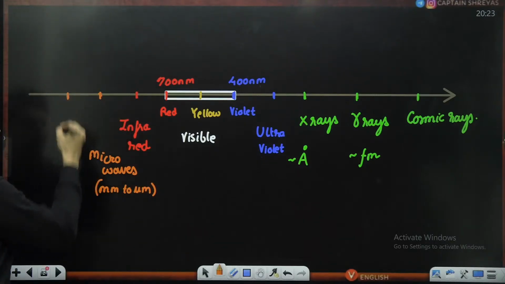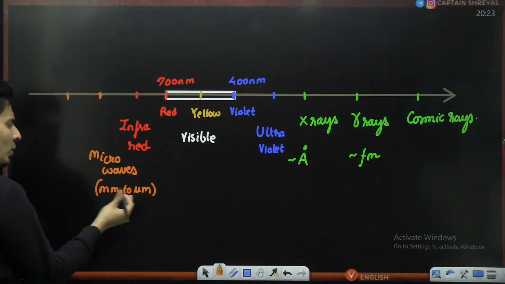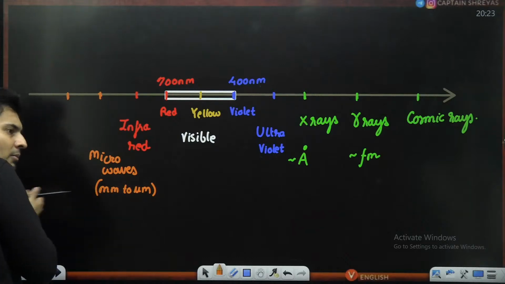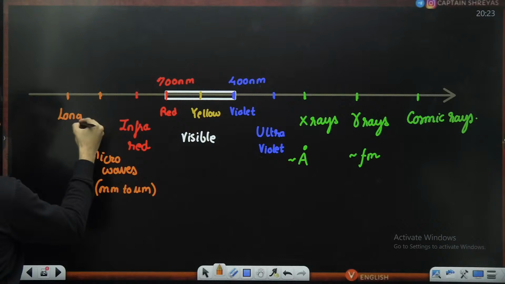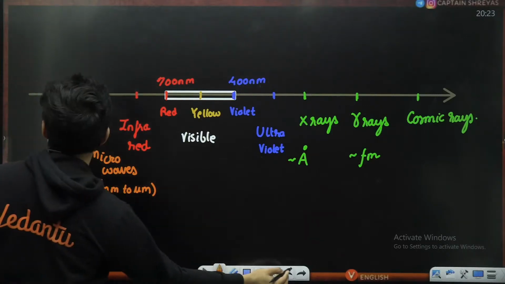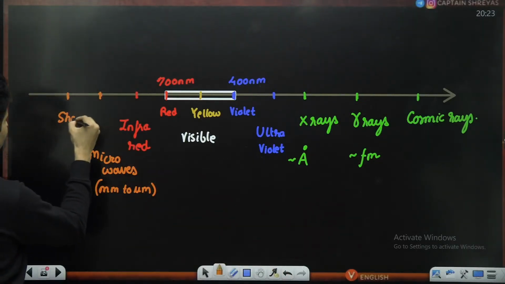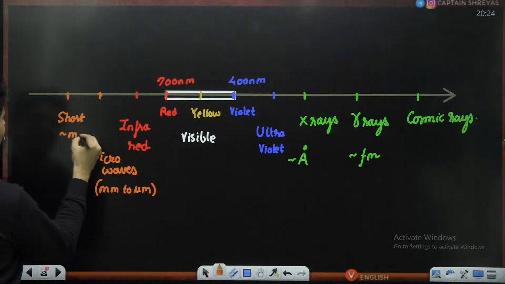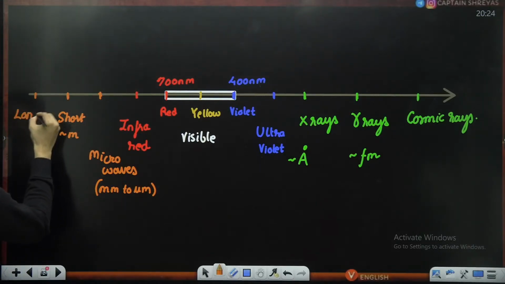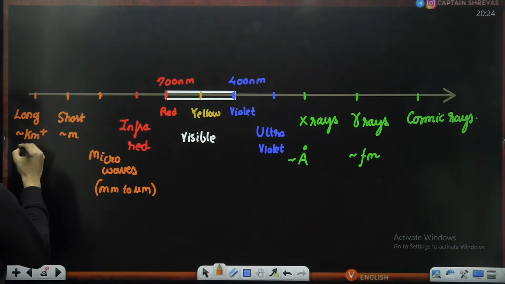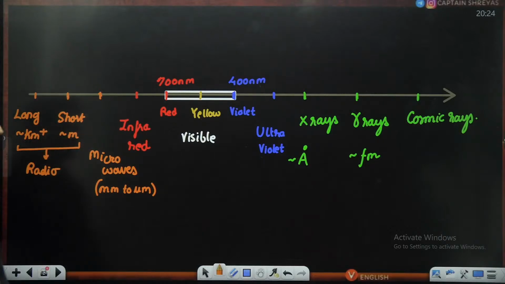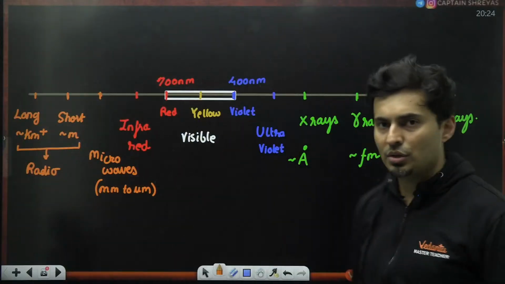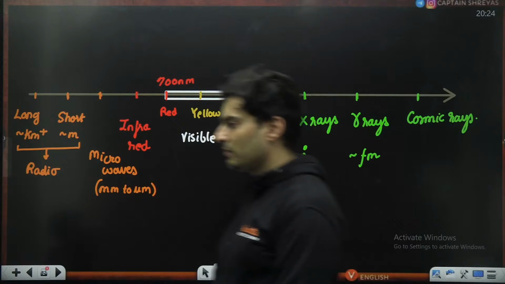Then it goes to millimeters and more, to meters. So you have short radio and long radio. Short radio is typically a few meters, and long is typically kilometers and beyond. These are radio waves. So this is your electromagnetic spectrum, which you should definitely remember, guys.